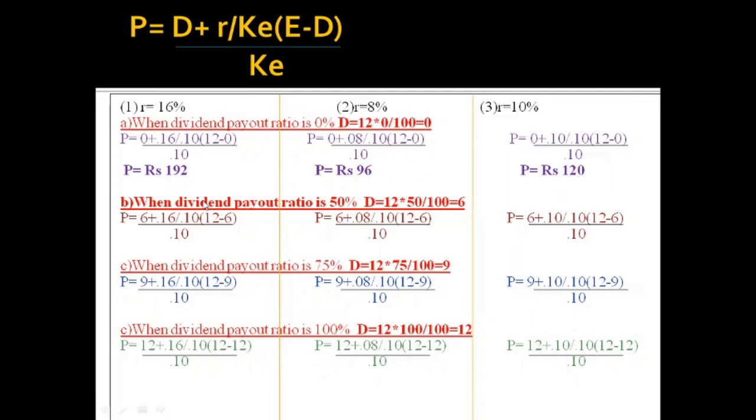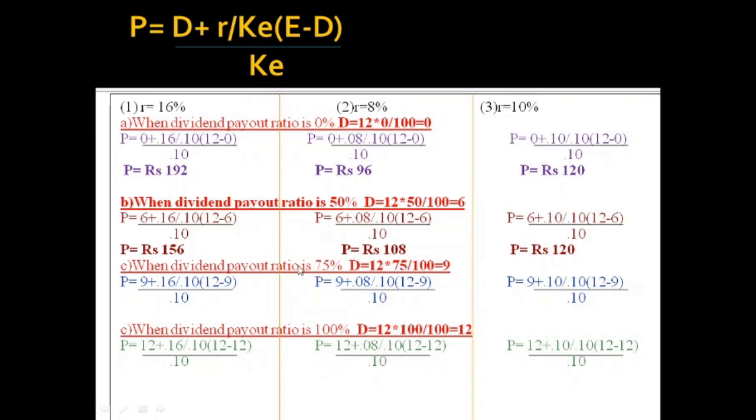Now when the dividend payout ratio is 50%, D is equal to the earnings per share of 12 into 50 by 100, which is 6. So substitute D of 6 in all these formulas. You have 16%, so 0.16 divided by 0.10, times 12 minus 6. Here R is different, 8%, so it's 0.08. Here 10%, 0.10. When we calculate, we get the market price of share P equal to rupees 156, P equal to rupees 108, P equal to 120.